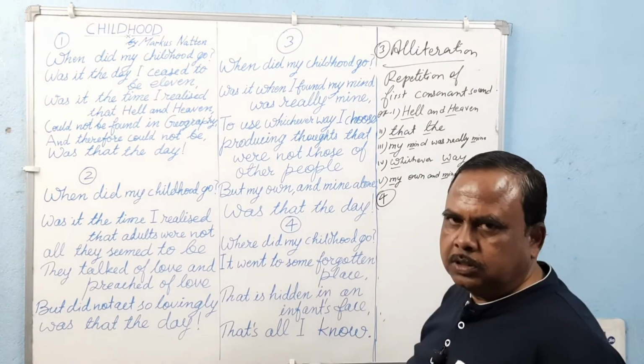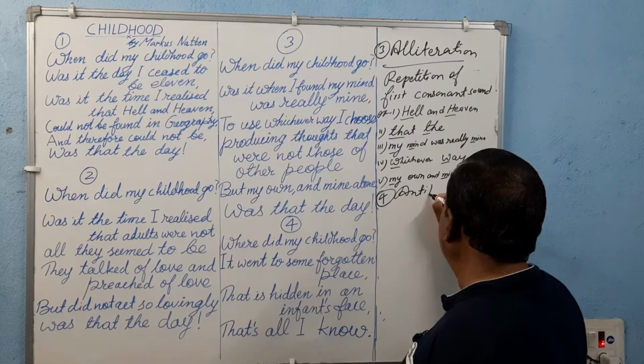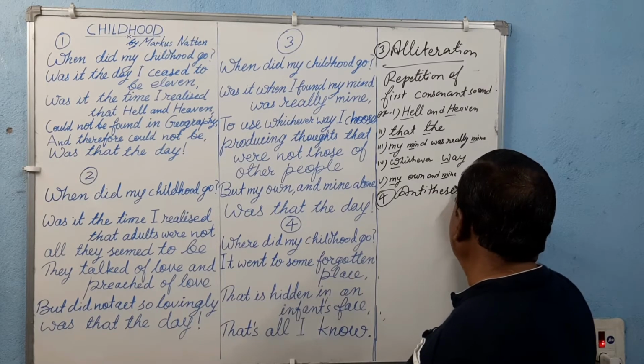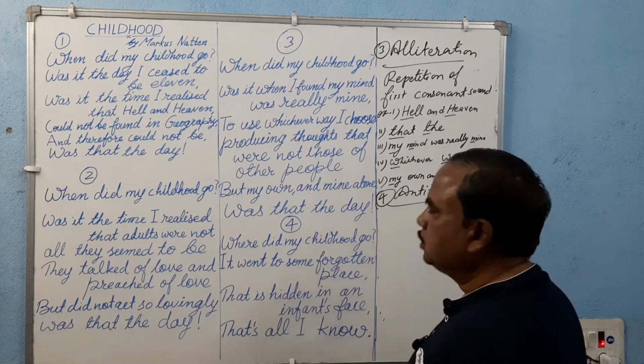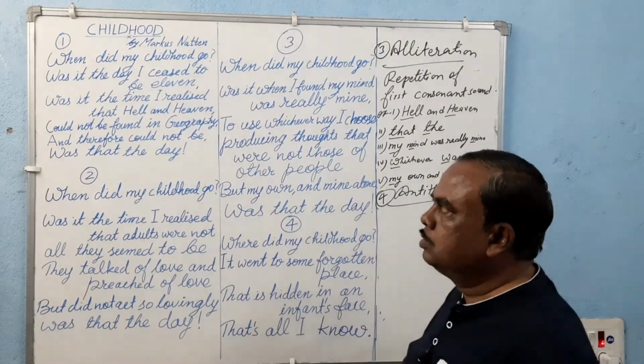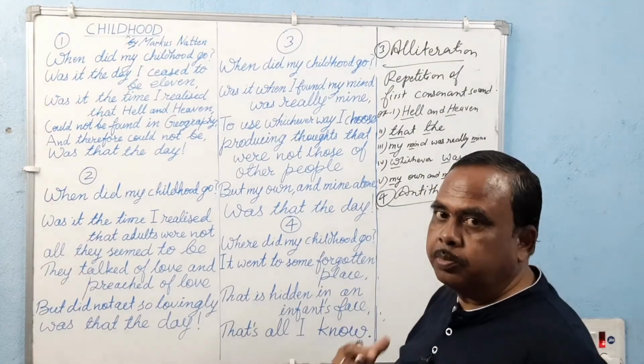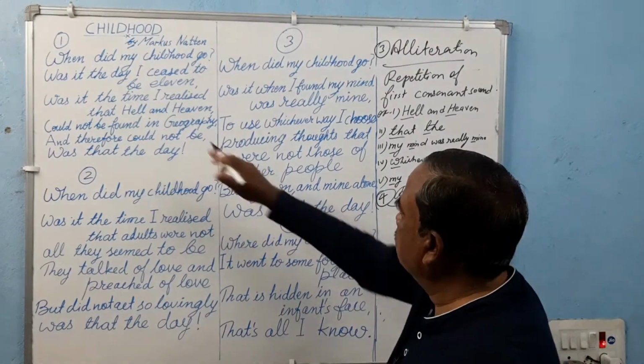Fourth poetic device is antithesis. Antithesis is contradicting ideas. Ideas are contradictory. Contradictory means opposite, ulta. For example, hell and heaven.